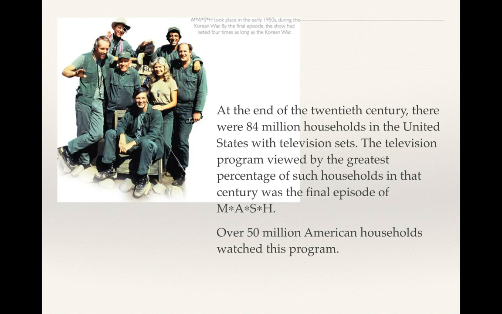This is an example out of the first page in the chapter in your book. And actually there's a typo at the beginning in the book. I don't know if any of you remember the TV show MASH, but it was extremely popular when I was younger. And so that's what this example is talking about. At the end of the 20th century, there were 84 million households, and that's where the typo is. The original says 94 million, but it was 84 million households in the United States with television sets. The television program viewed by the greatest percentage of such households in that century was the final episode of MASH.